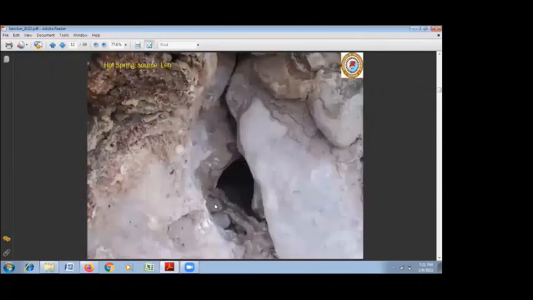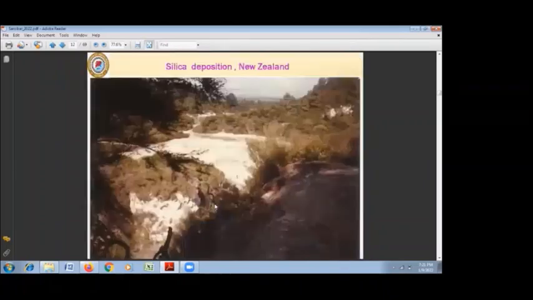This is a hot spring which we have seen in Leh Ladakh. The hot water here comes through the crevasses in the rock, and there is a deposition of silica along the hot spring margin. The second most important manifestation of a geothermal hot spring is deposition of silica.